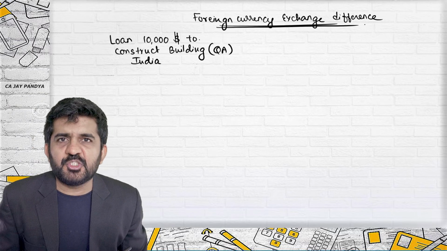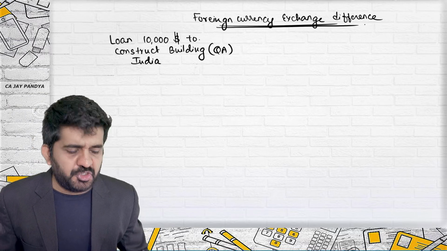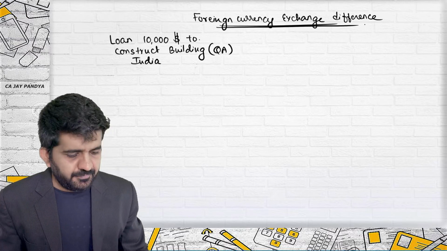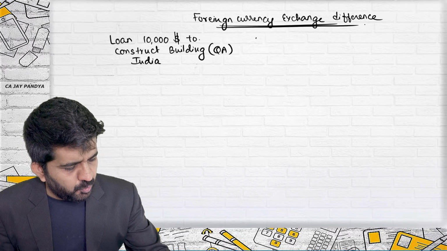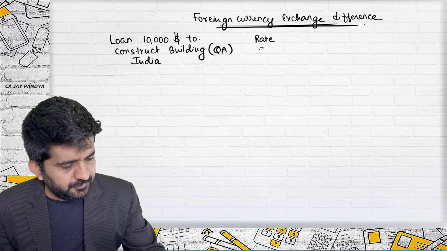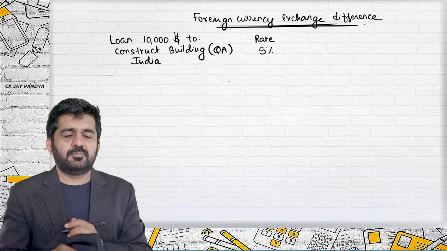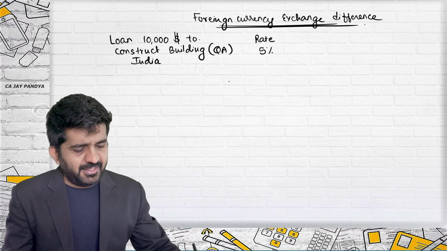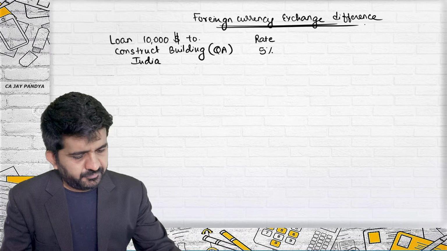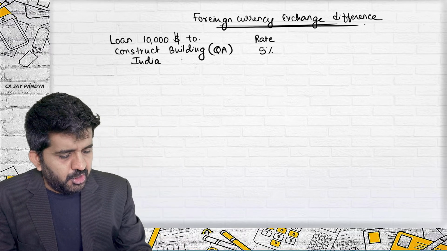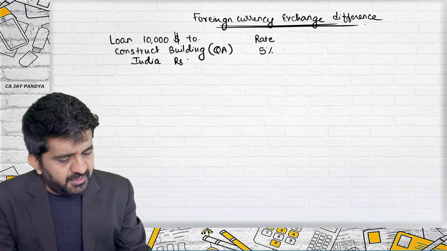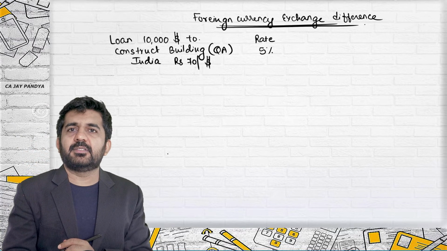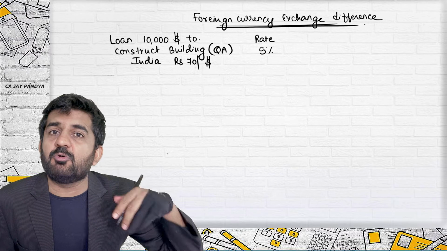What is the difference between all previous questions and this question is, here the loan is in foreign currency. The rate of interest was 5%. At the time you took the loan, the dollar rate was rupees 70 per dollar. So this is the date on which you have taken the loan.